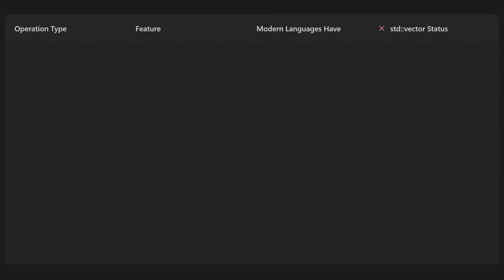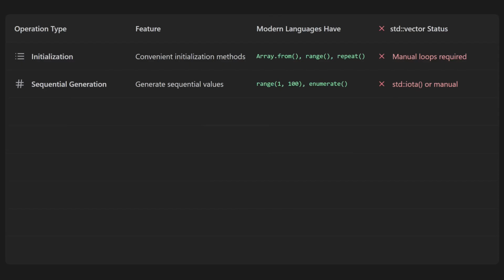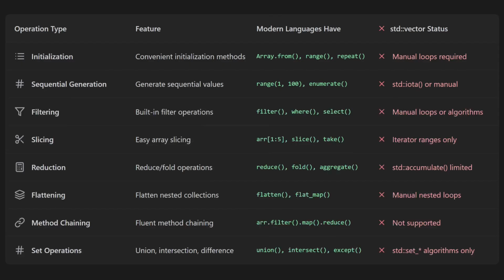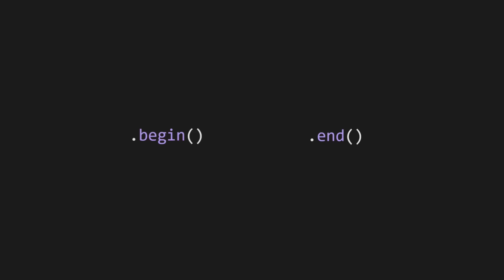And compared to modern languages, standard vector doesn't have convenient ways for initializing or generating sequential values, or filtering, slicing, reduction, flattening, method chaining, set operations, and a whole bunch of other things. A common theme you might notice is that many of the algorithms in the standard library require you to call .begin and .end in their parameters.